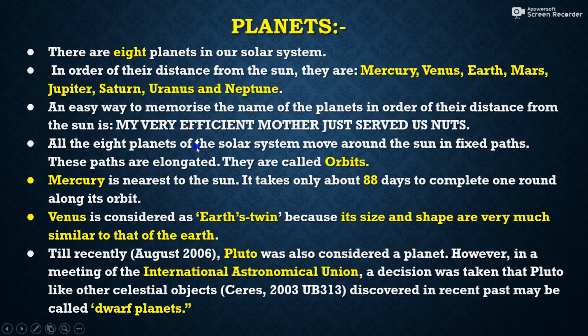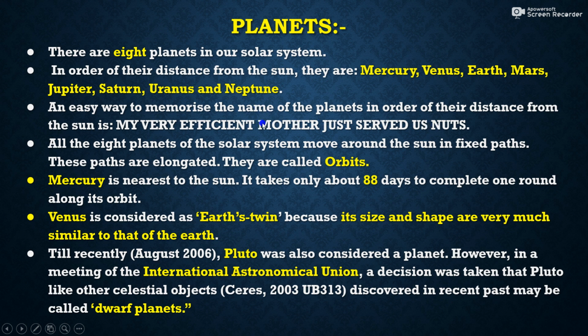That is: My very efficient mother just served us nuts. You have to take the first letters from all the words of the sentence. For example, from the word my, you will take M, that is Mercury. From the word very, you will take V, that is Venus. From efficient, you will take E, that is your Earth. Likewise, from mother M, that is your Mars. From just J, that is Jupiter. From served S, that is Saturn. From us U, that is Uranus. From nuts, you will take N, that is Neptune.